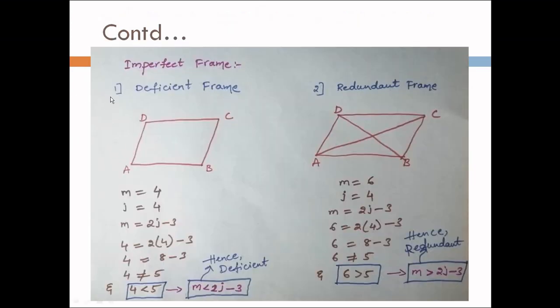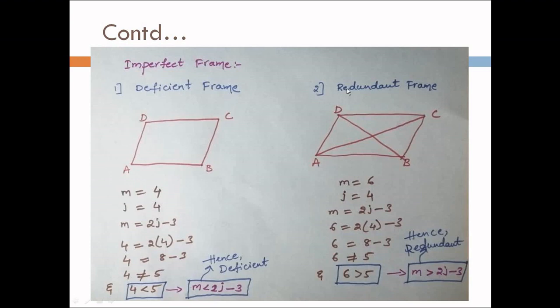So examples for deficient and redundant frames are as follows. Here we have a deficient frame. So take A, B, C, D as a frame. Here we have 1, 2, 3 and 4 members, and also A, B, C, D we have 4 joints, and if we substitute it we get 4 is not equal to 5, it is 4 less than 5, m is less than 2j minus 3, hence it is a deficient frame.